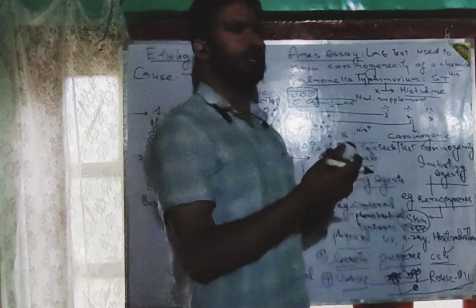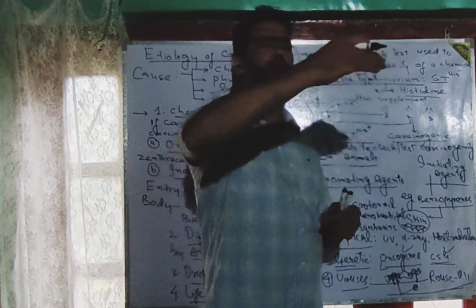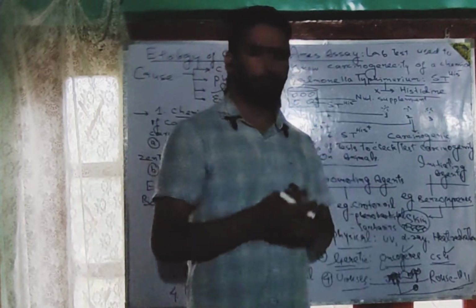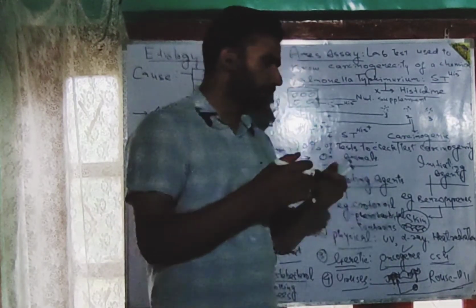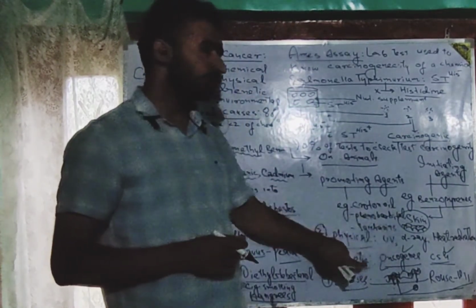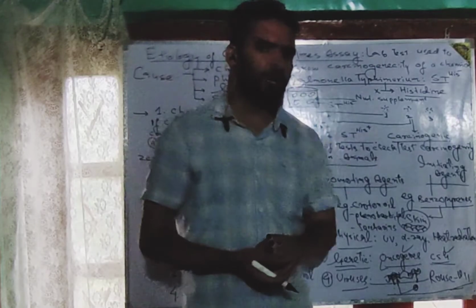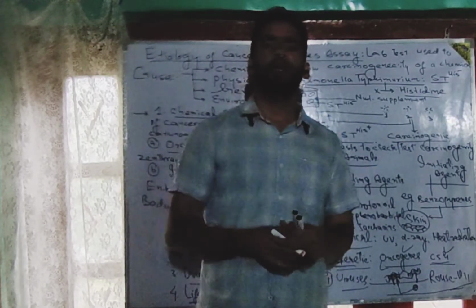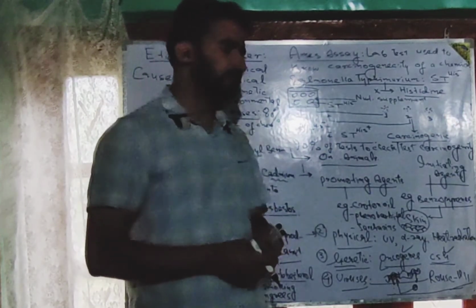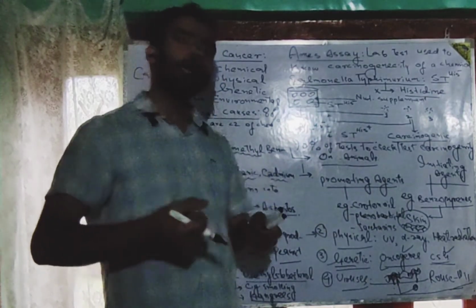But his work was ignored. Then in the 1980s he was awarded the Nobel Prize after a very long time. Till then people were not believing his statements and his experiments. But nowadays we came to know that yes, different types of viruses can lead to the transformation of cells. We know that HIV can lead to Kaposi's sarcoma, and that herpes simplex virus or herpes zoster viruses can also lead to development of cancers. And there are many other types of DNA, RNA or retroviruses which have the ability to transform cells.